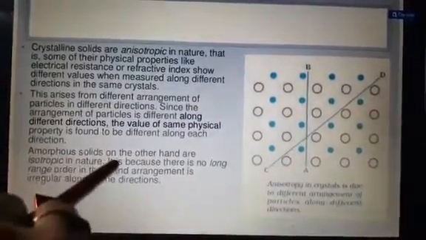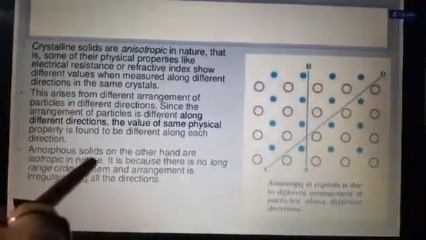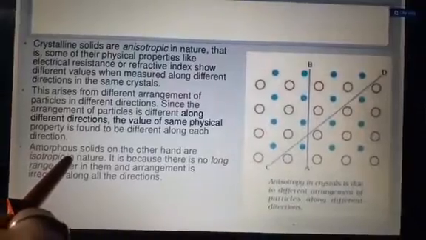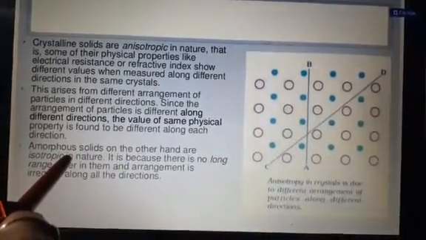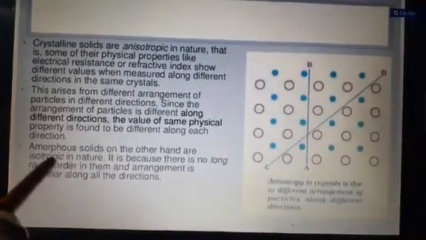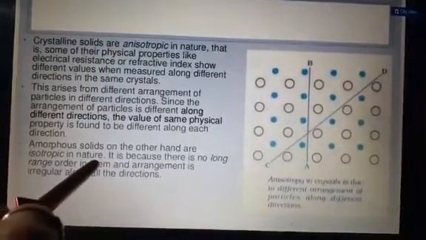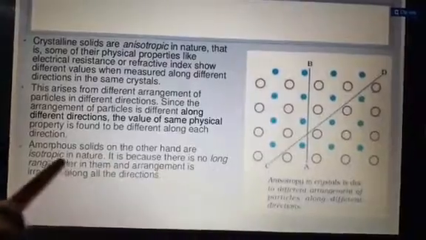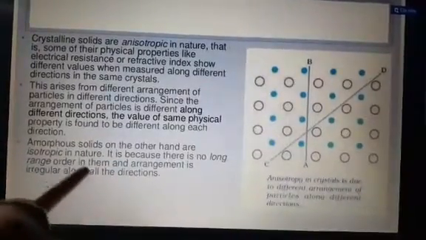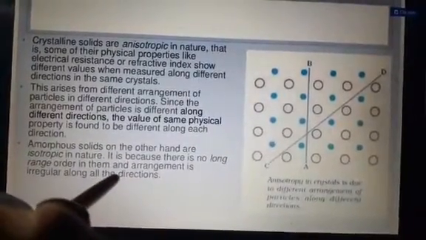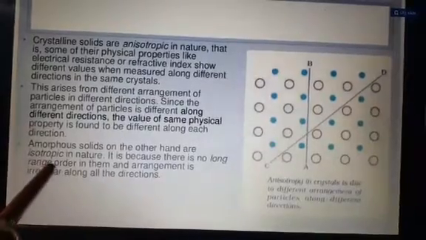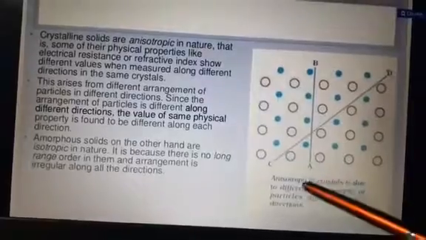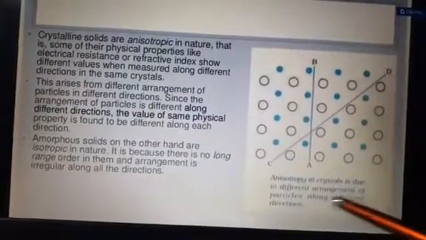But amorphous solids, on the other hand, are isotropic in nature. What does it mean? Isotropic means physical properties show the same value when measured along different directions. Why? Because they don't have long range order; amorphous solids have only short range order, so these are isotropic in nature. Okay students, you can see here, anisotropy in a crystal is due to the different arrangement of particles along different directions.